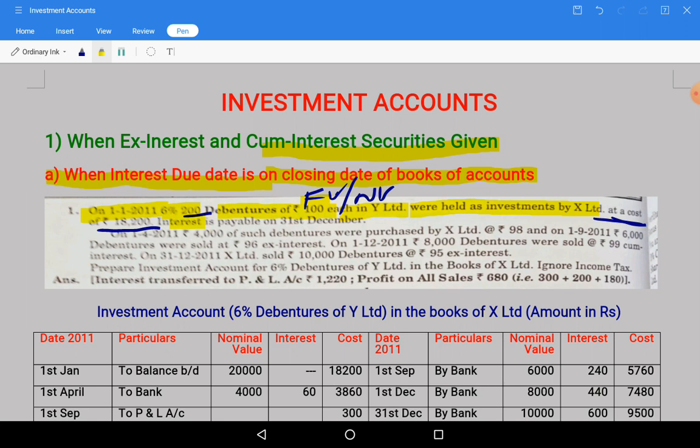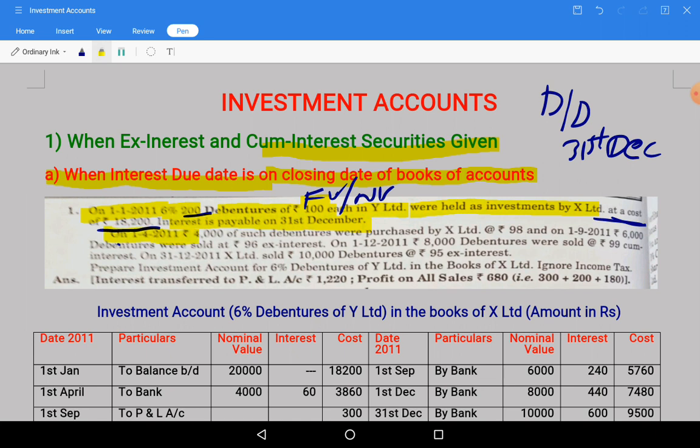So interest is payable on 31st December. So the due date of interest is on 31st December. Okay, this is one thing. Okay, after that let us see.